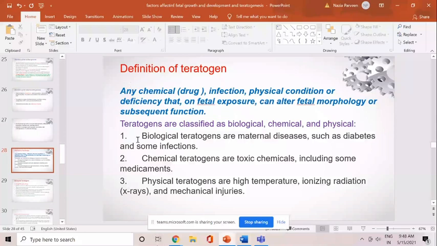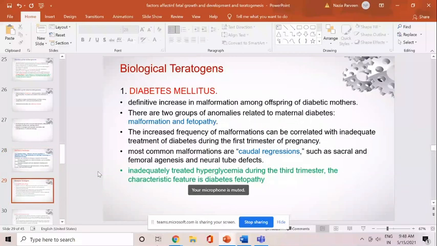So if we classify the teratogens, they can be broadly classified into biological, chemical and physical. Biological teratogens are maternal diseases like maternal diabetes or some maternal infections. Chemical teratogens are toxic chemicals, including some medicaments, and physical teratogens are high temperature, ionizing radiation, X-rays, and mechanical injuries. So these are the three broader categories of teratogens. We will briefly discuss each of these categories, like maternal diabetes mellitus.